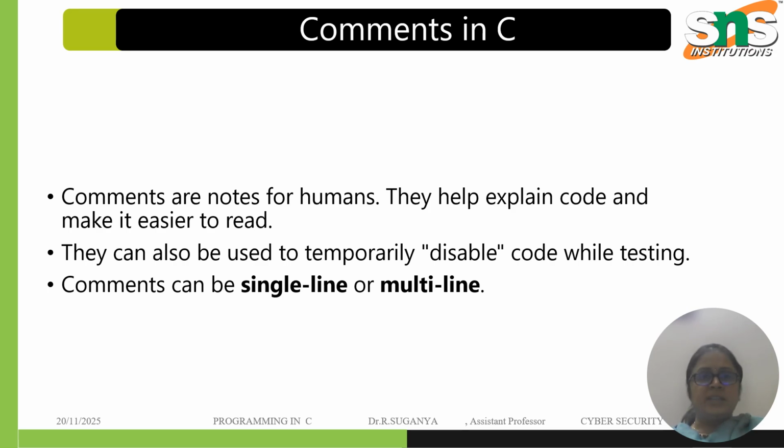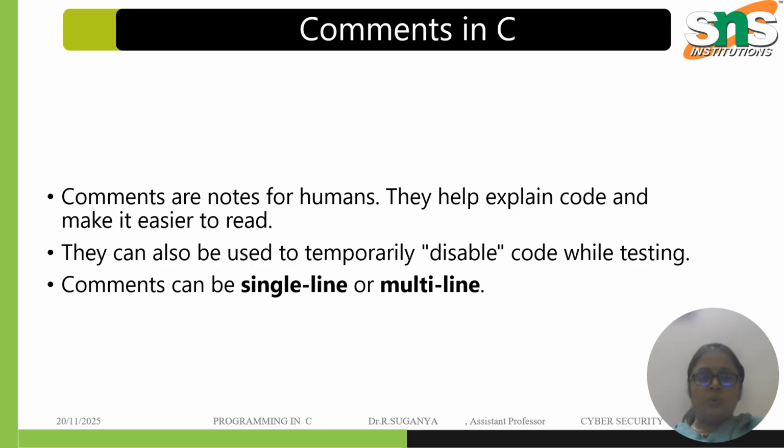So first thing is the comments are notes for humans, right? They help explain the code and make it easier to read. If we are writing some coding, we have to write comments so that the user can understand the particular meaning of the coding. The coding statement should be understood by humans. We can also temporarily disable the coding while testing.